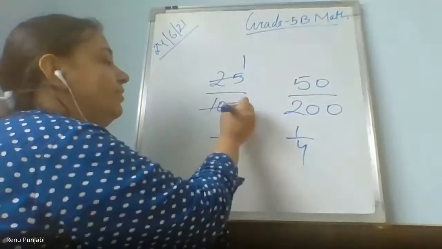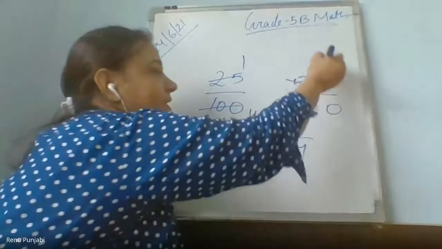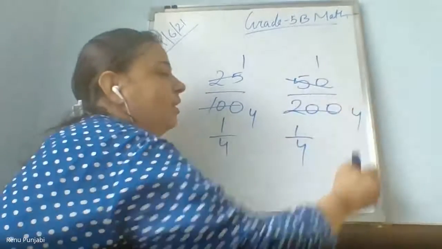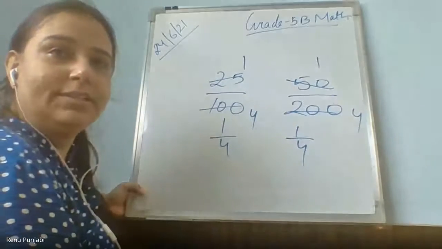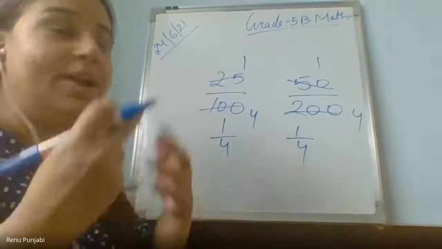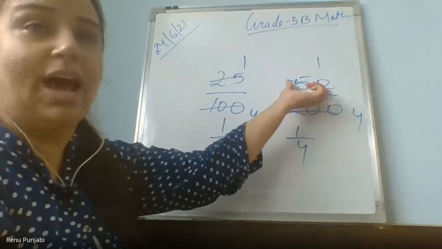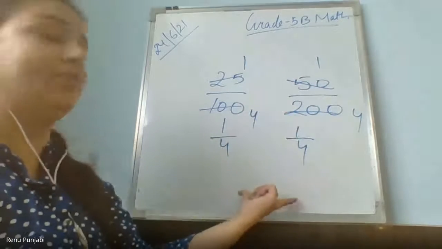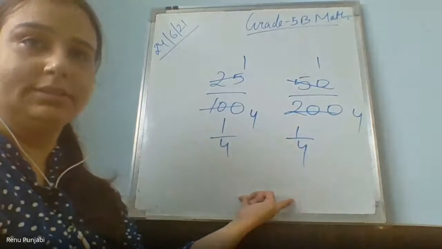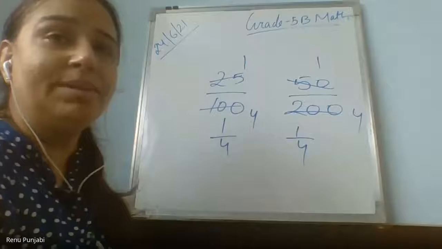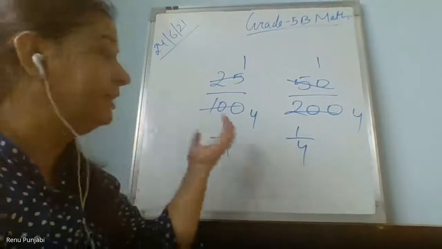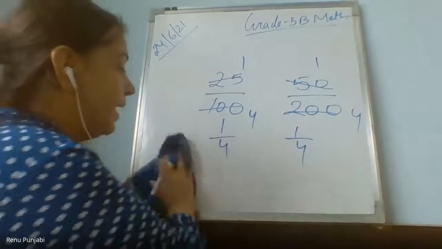Yes, ma'am. Means quarter. 25 ones are 25, 25 fours are 100, 50 ones are 50, 50 fours are 200, 1 upon 4. Yes. And the method which you are doing, this is the half of the half and this is also the half of the half, so both are quarter, so both are equal. Yes, ma'am. So with some digits it is possible to do it in this way easily, but sometimes